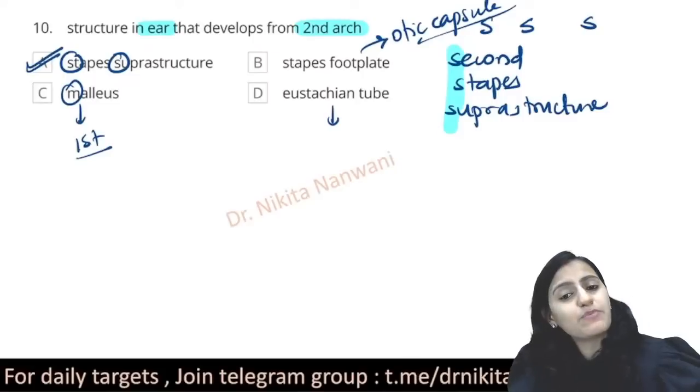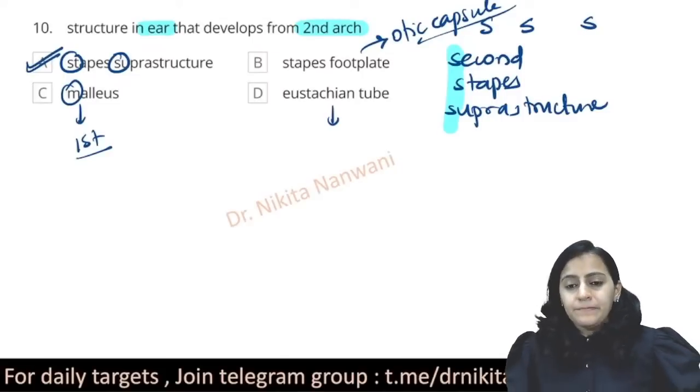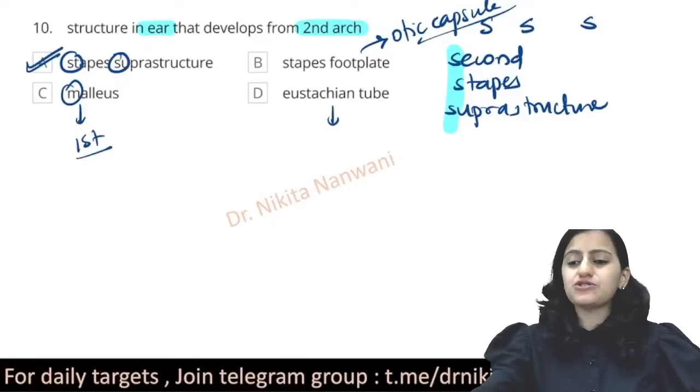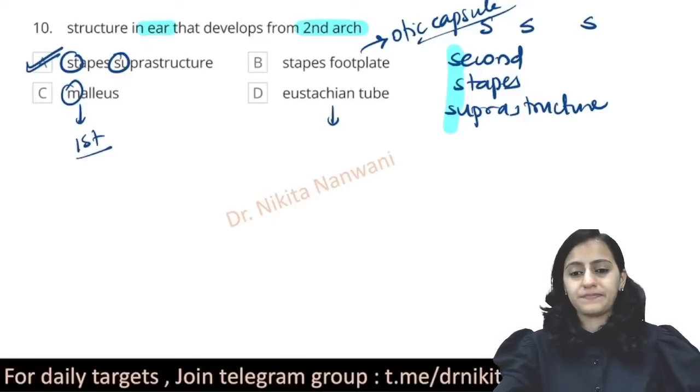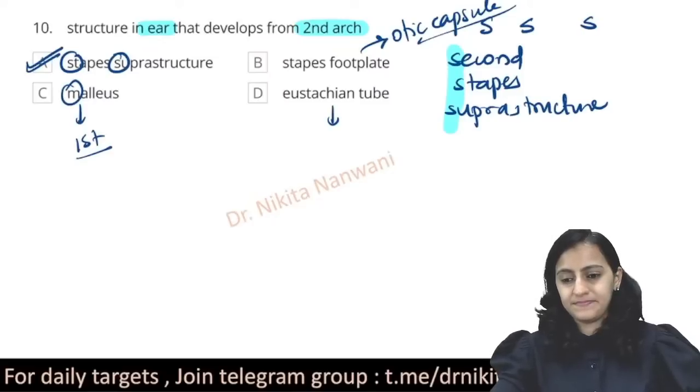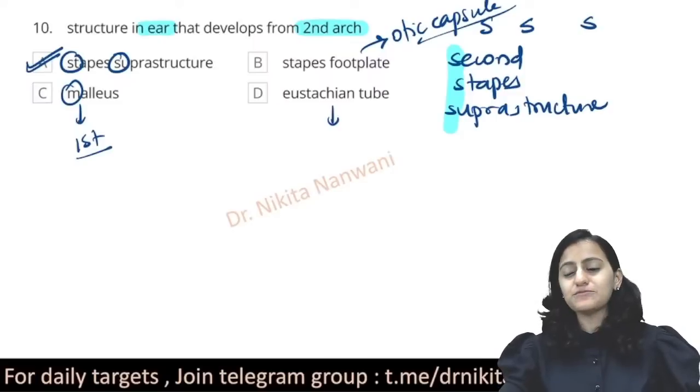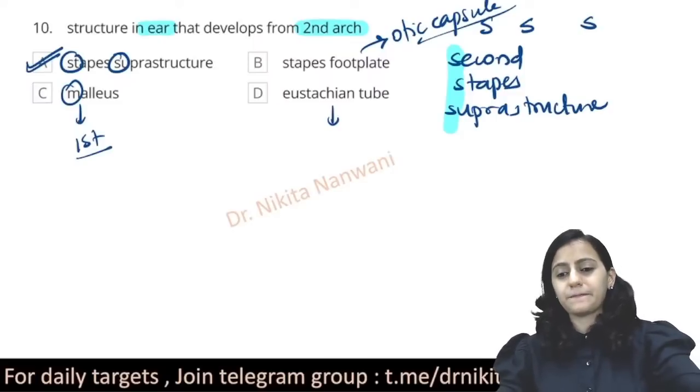Eustachian tube. Tell me, where does the Eustachian tube come from? Where does the Eustachian tube come from? Eustachian tube is derived from which of the following?